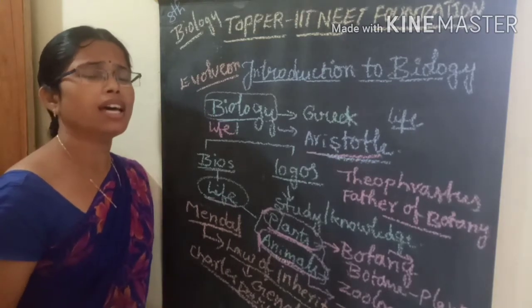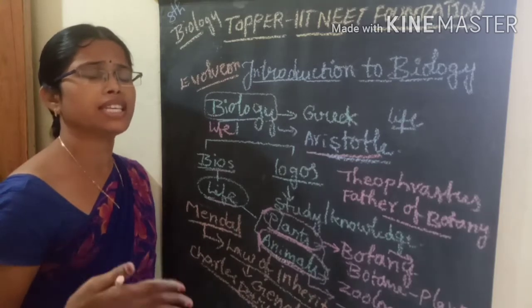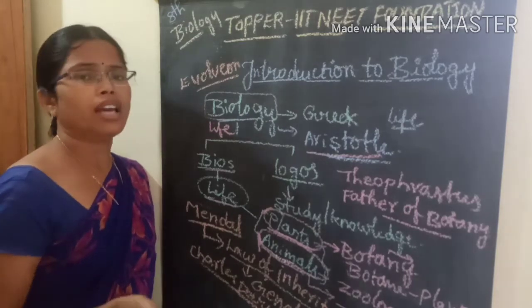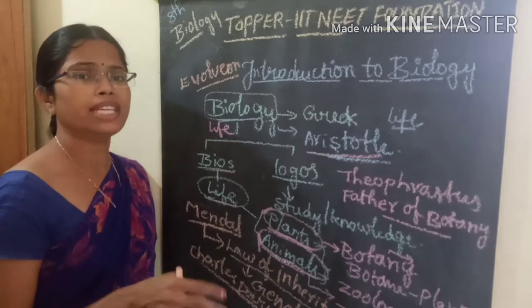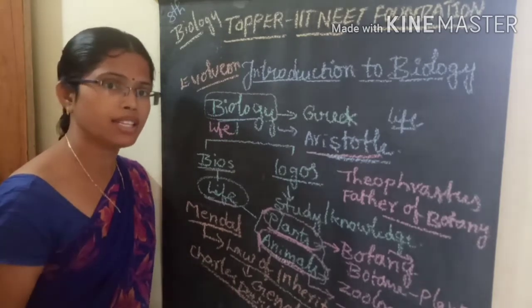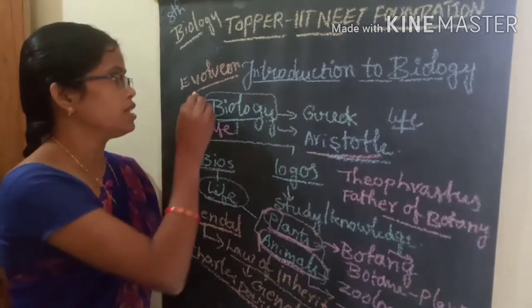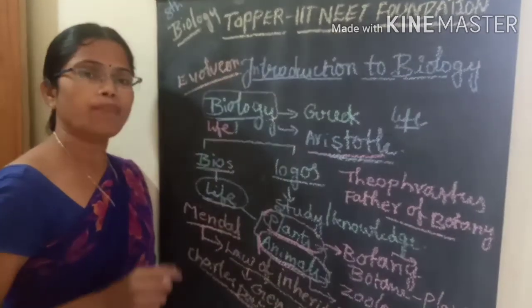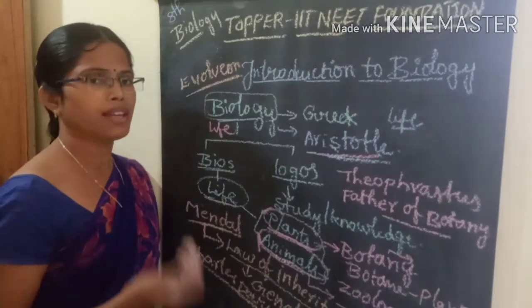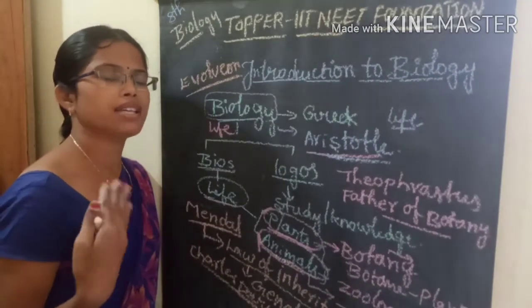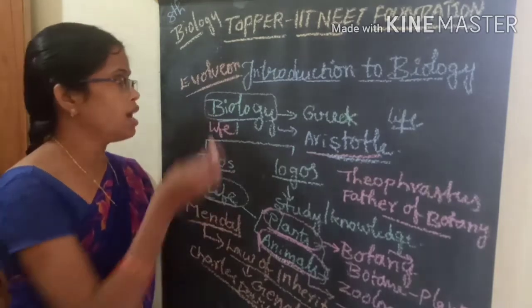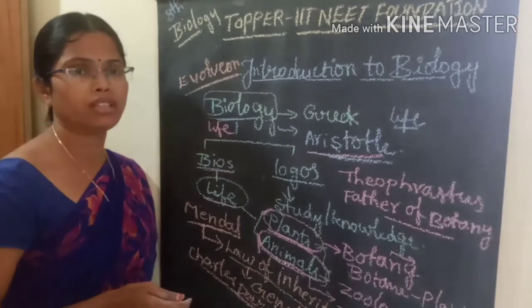And how the organisms exist in their life, and what are the behavioral activities shown by different organisms. These come under evolution. And from lower organisms to higher organisms, how the organisms evolved. These come under this evolution topic.